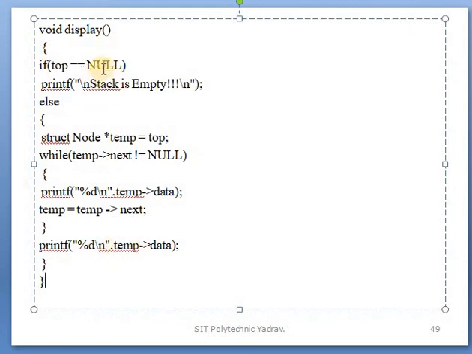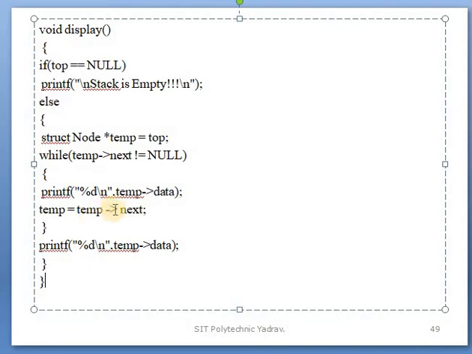Is that clear? When we display the elements, first of all top is assigned to the temp variable. Then we check that temp next is not equal to null. The first elements inserted on the stack will be displayed first. Not null means many nodes are there. When next is not null, the data will be displayed automatically.